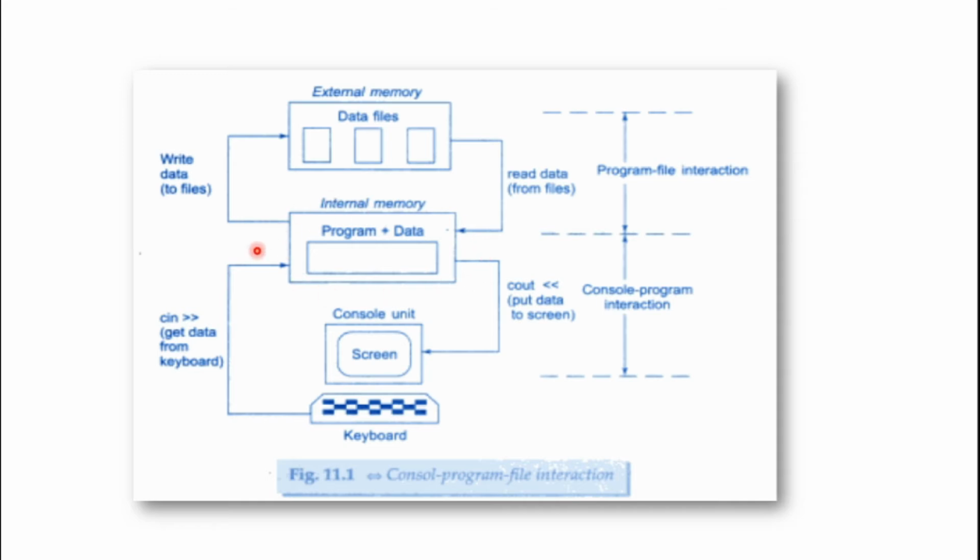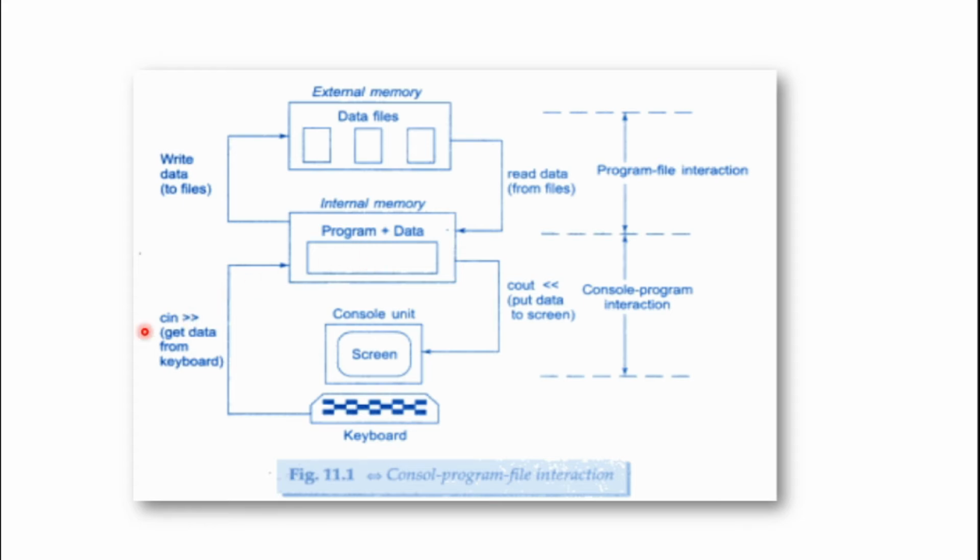So this is the place where we have the program and data, and this place is known as internal memory. So first of all, if you are creating a C program, for example, the program's name is hello.c. Where is it saved? It is stored in the external hard disk, correct? If you want to execute the program, it is taken to the main memory, or the internal memory, correct? If the program is executing, that program will be in the main memory. So that is why it is given as internal memory over here, and the program as well as the associated data is there in the main memory.